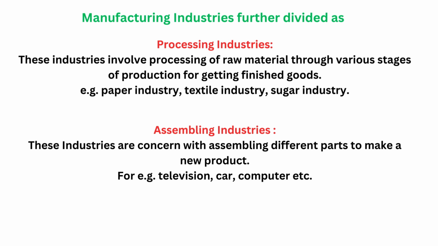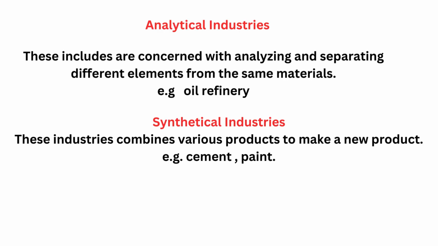Finally they are assembling in one area, one industry, and they are selling. That comes under assembling industry. Next one is analytical industry. This includes our concern with analyzing and separating different elements from the same material. Like oil refinery, this all comes under analytical industry. You are analyzing and separating the things. That is called analytical industry.